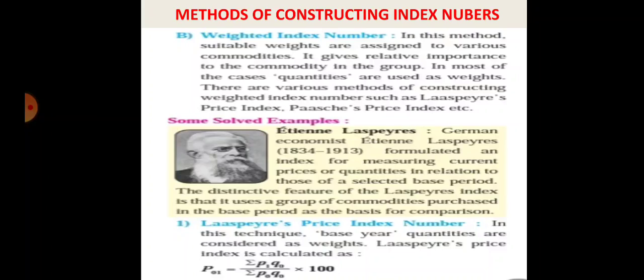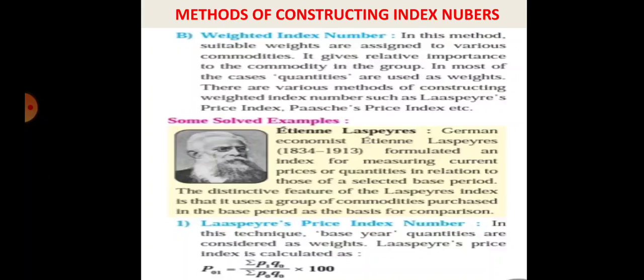Let's discuss what P1 means. P1 means the current year's price. P0 means base year price and Q0 means the base year quantity. One part is most important, the Q1. So what does Q1 mean? The current year's quantity. Laspeyres cannot use the current year quantity. He always weighted the base year. He used the technique of base year quantities. So let's discuss the example of Laspeyres' price index number.